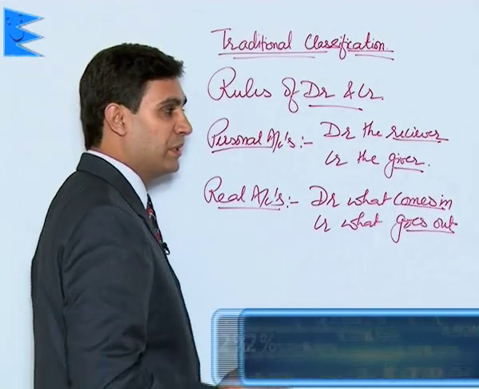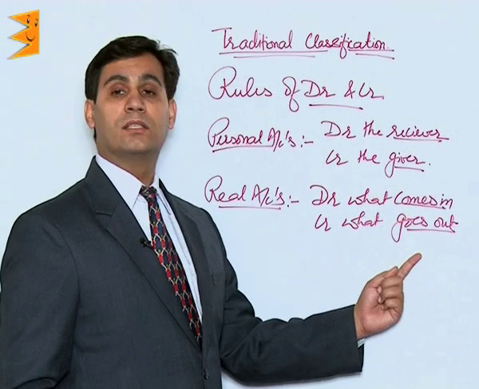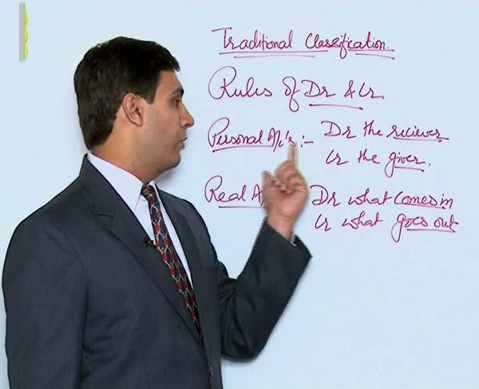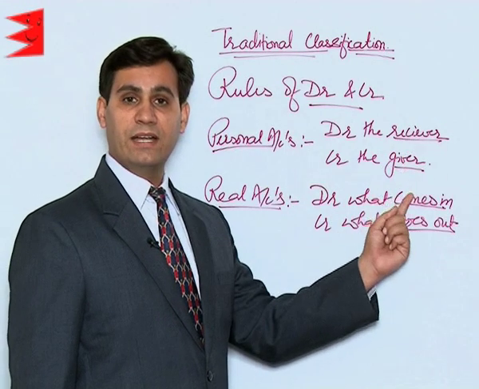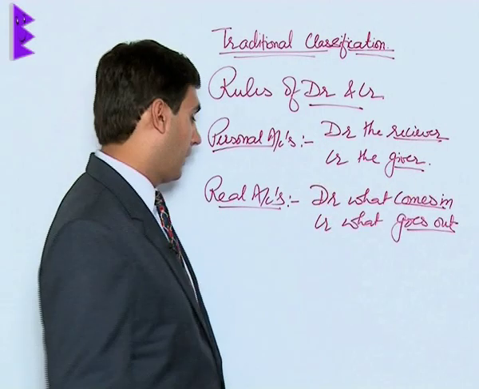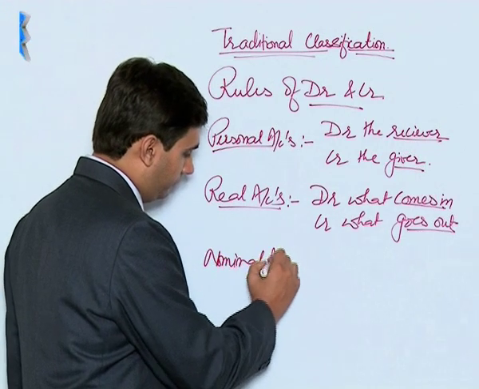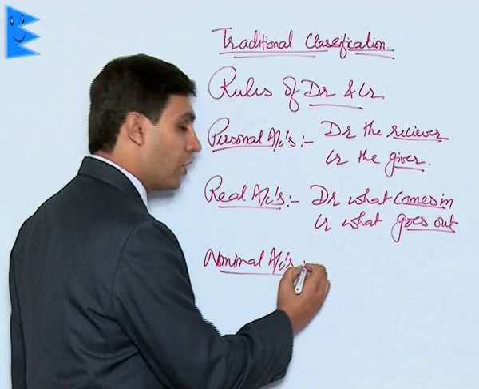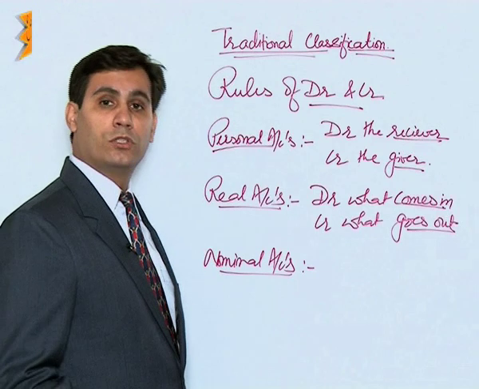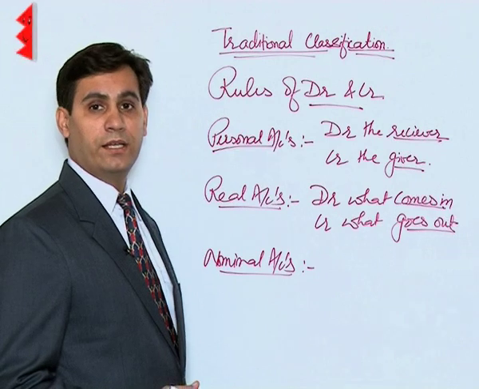Students, you must remember these keywords. The rules are based on what is coming in and what is going out. Debit what comes in, credit what goes out. For personal accounts, the keywords are receiver and giver. So debit the receiver, credit the giver. For nominal accounts, which are accounts of income and expenses, the rules are based on whether an item can be classified as an income or an expense.